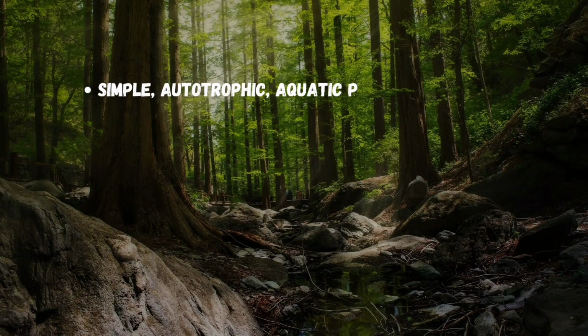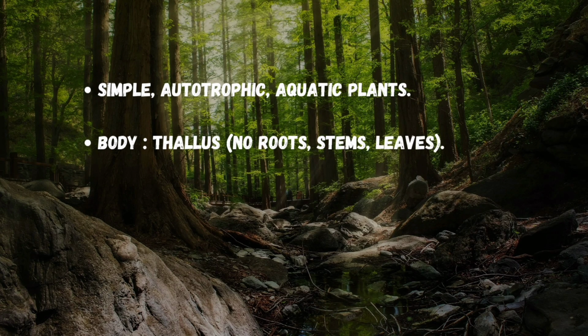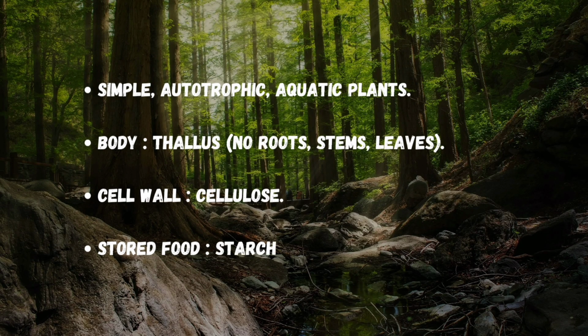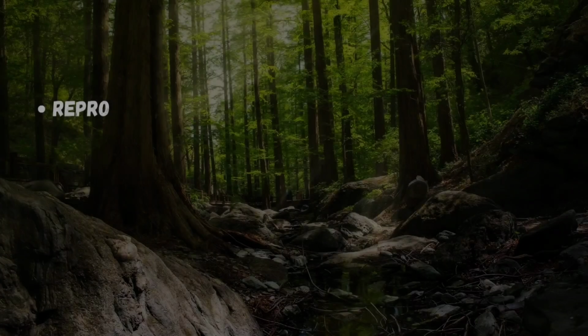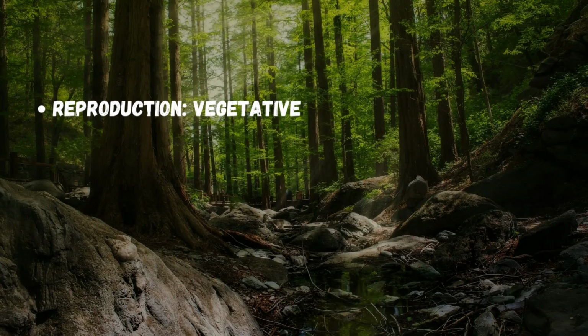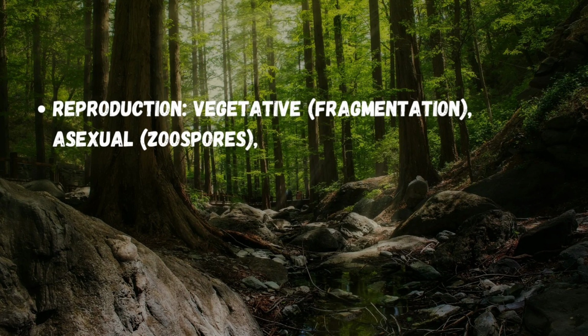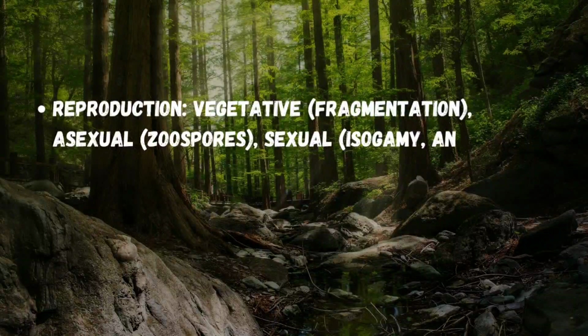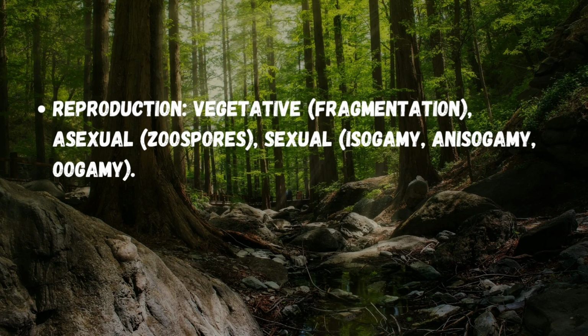Algae. They are simple, autotrophic, aquatic plants with a thallus body, lacking roots, stems, and leaves. They have a cell wall made of cellulose, and starch as the stored food. They reproduce through vegetative methods like fragmentation, asexual methods using zoospores, and sexual methods such as isogamy, anisogamy, and oogamy.